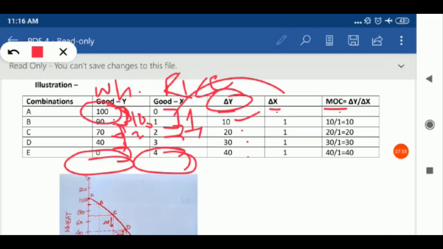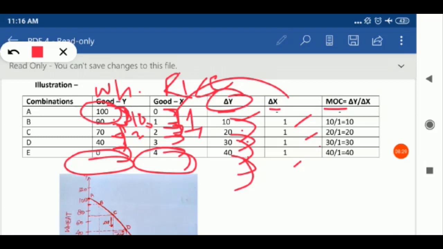Same in delta X also. Firstly it will be put dash. Then how much we have gained? 1 unit. Then again 1 to 2, 1 unit. Then 1. It means every time we are gaining one extra unit, but for that one extra unit we are sacrificing more and more units. So this is what we call MOC, marginal opportunity cost. It means we are sacrificing more and more for gaining an extra unit.